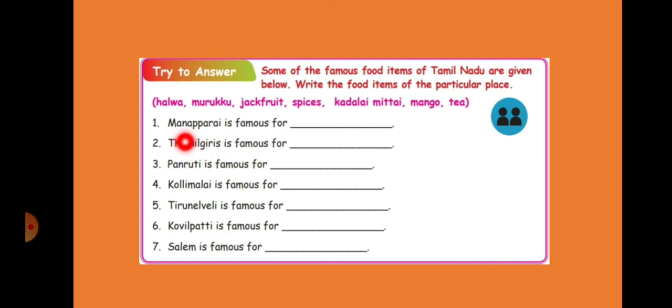Okay, which place is famous for which food item, you have to fill it in and send me on WhatsApp. Okay children, with this we have finished the first lesson. I'll send you everything in the book exercise, everything in the next class.